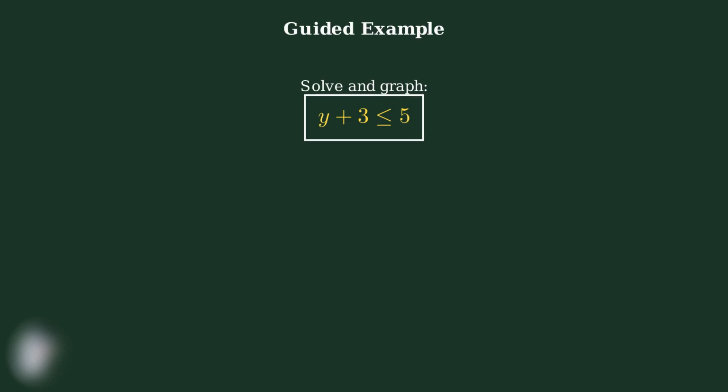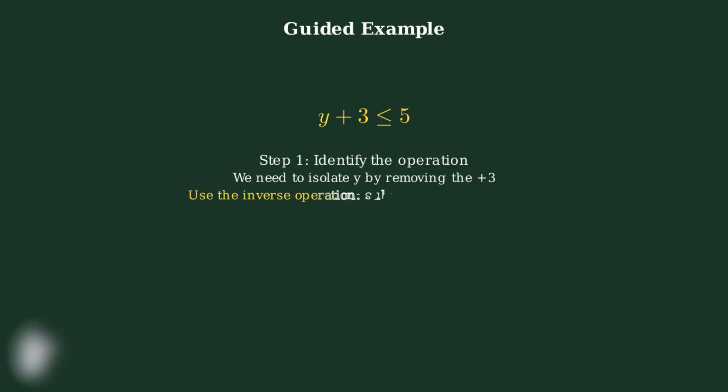Our problem is to solve and graph y plus 3 is less than or equal to 5. Step 1. Identify what operation we need. We have y plus 3 and we want to isolate y. To remove the plus 3, we use the inverse operation and subtract 3 from both sides of the inequality.